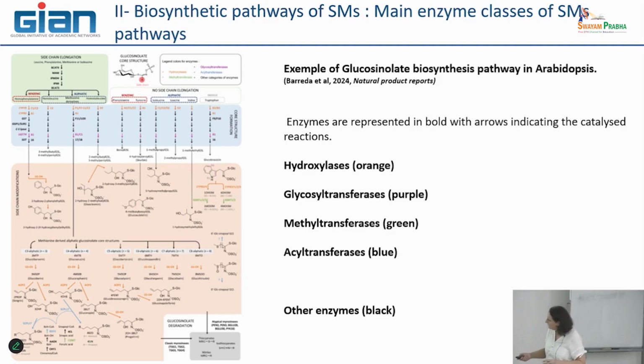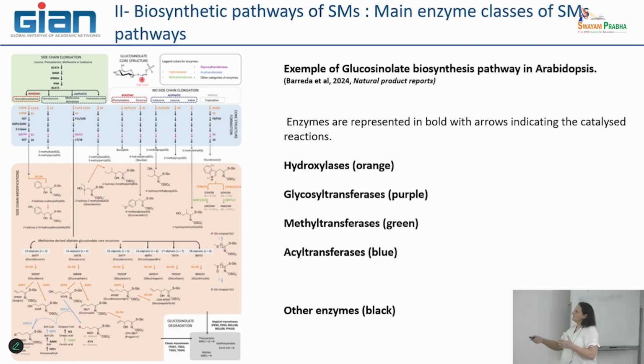Glycosyltransferase in purple. Okay, here it's quite difficult. I don't see where is the purple because the light is not so good. But if you can have a zoom, you will see. Methyltransferases are in green. They are not so a major activity in this pathway. And acyltransferases, as I said to you, they occur quite at the end of the metabolic pathway. There are also other enzymes, obviously, not only these 4 classes, and they are shown by black arrows.